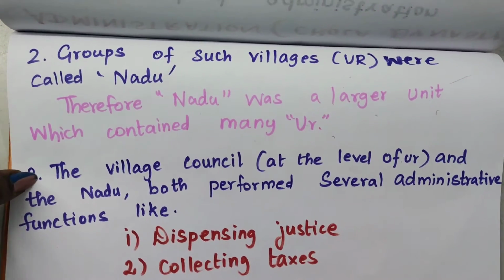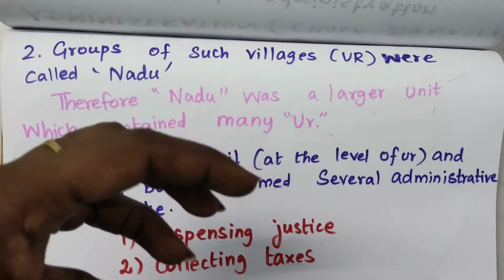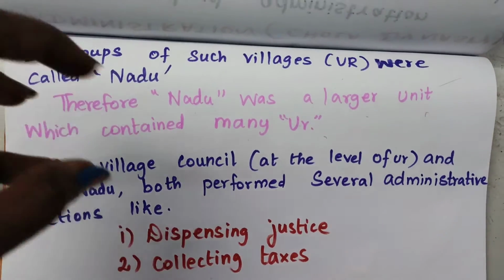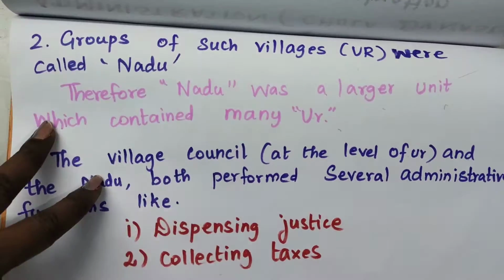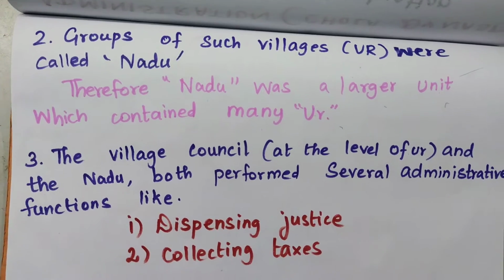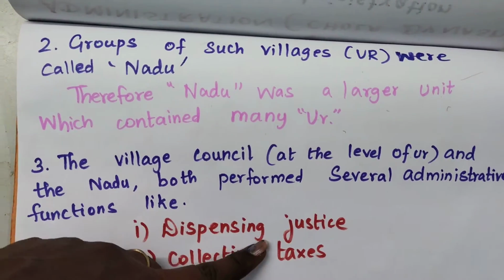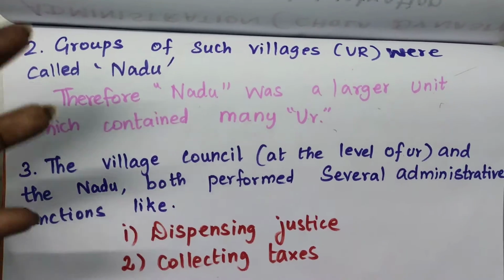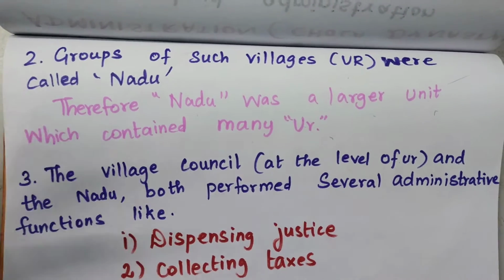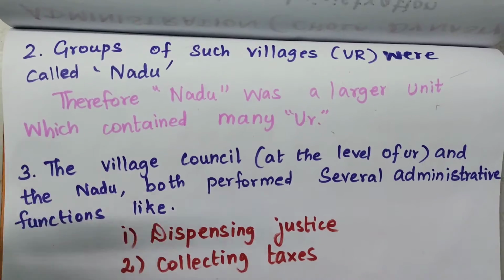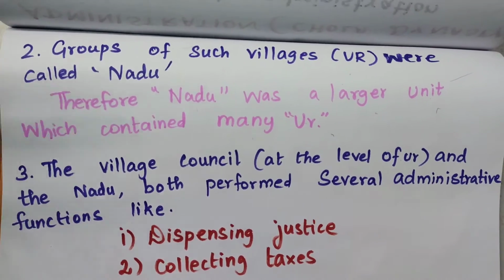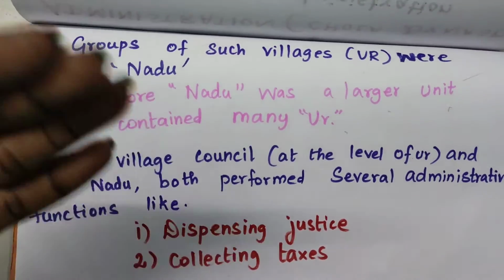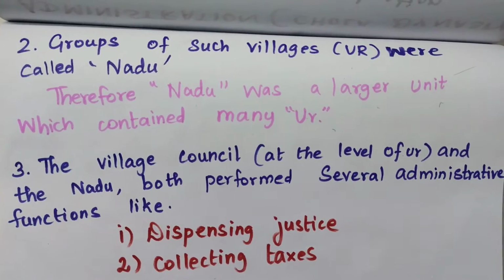The third one is about the village council at the level of the Ur and the Nadu. They both performed several administrative functions like dispensing justice and collecting taxes. Dispensing means they were giving justice, for their work as well as their job and everything. And from that they collected the taxes.